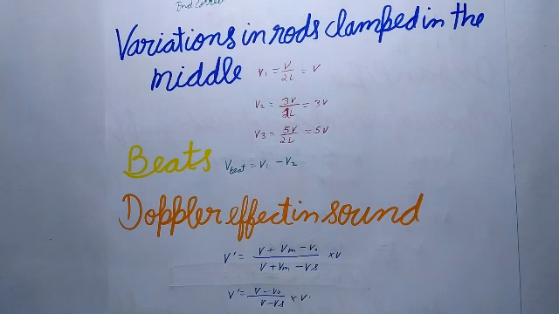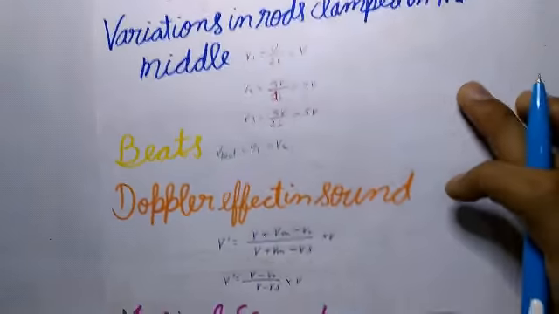Beats may be used to determine the frequency of a tuning fork. It must be noted here that first, when the prong of the tuning fork is slightly loaded with wax, its frequency of vibration decreases. And second point is, when the prong of the tuning fork is filed slightly, its frequency of vibration increases.